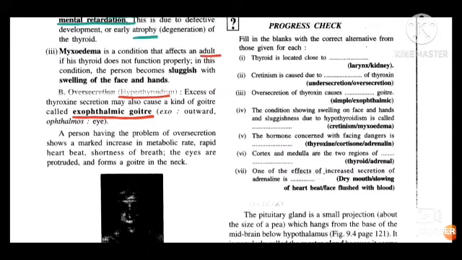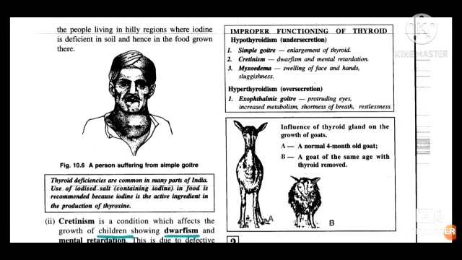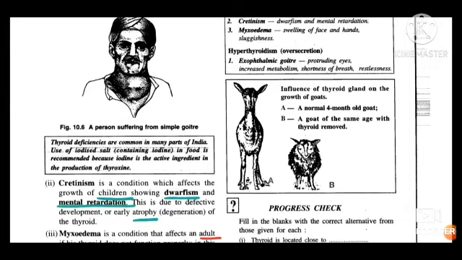Now next, here in the table you can see what all conditions can be caused by hypothyroidism: simple goiter, cretinism, myxoedema, and with hyperthyroidism it is exophthalmic goiter. So this is all about your thyroid hormone, and below this you have your check your progress.